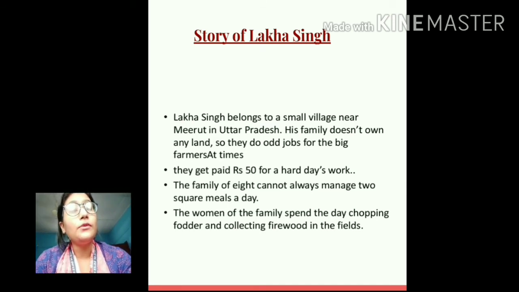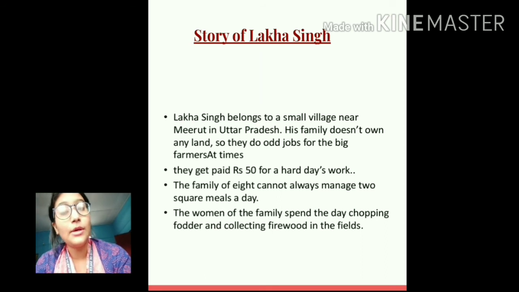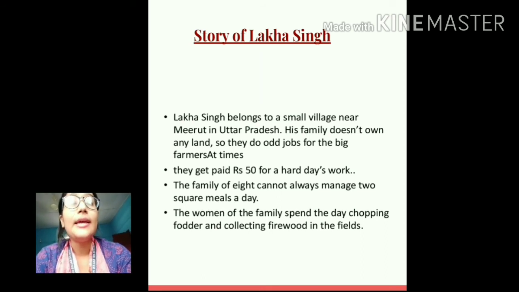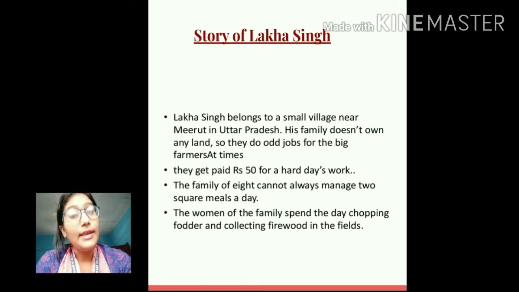While in case of Ramcharan, his wife used to work as a domestic help in people's houses, in case of Lakha Singh, his wife and the other women in the family spend the day chopping wood and fodder for managing the fuel for the household need. So this is the condition of Lakha Singh.